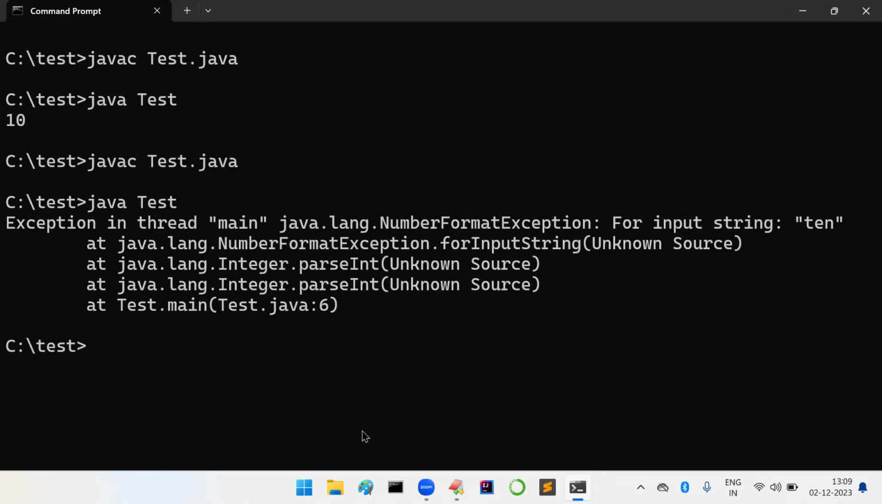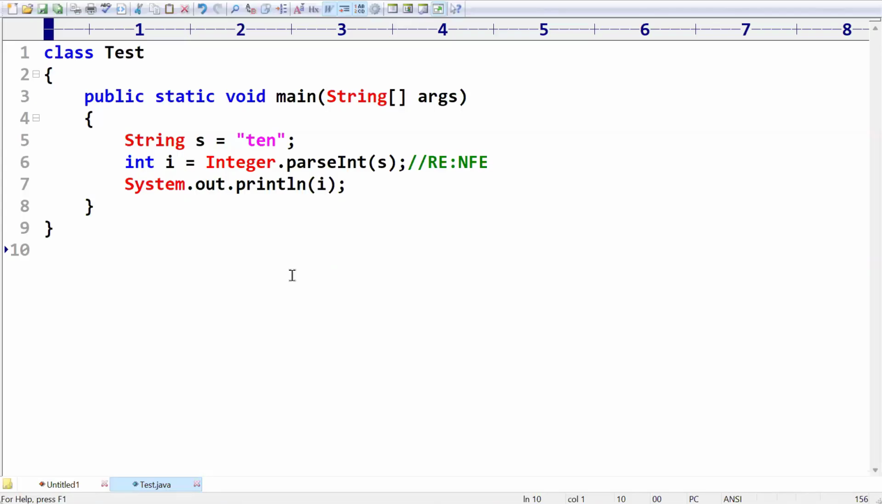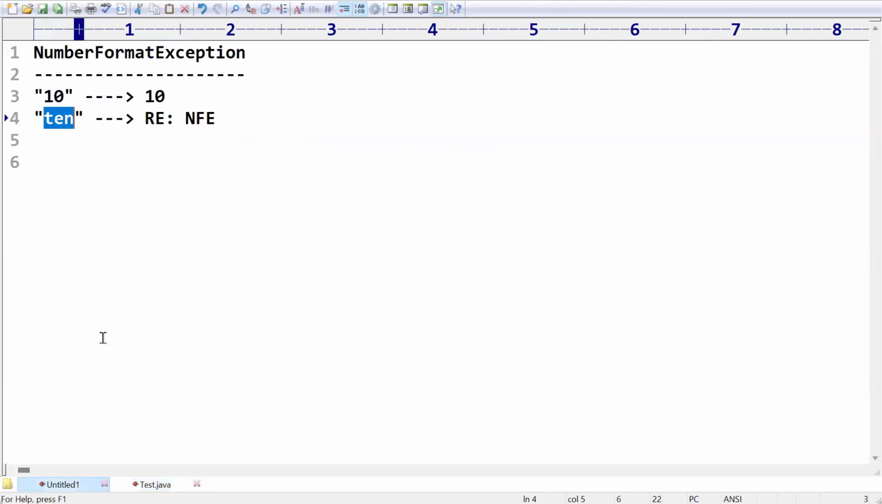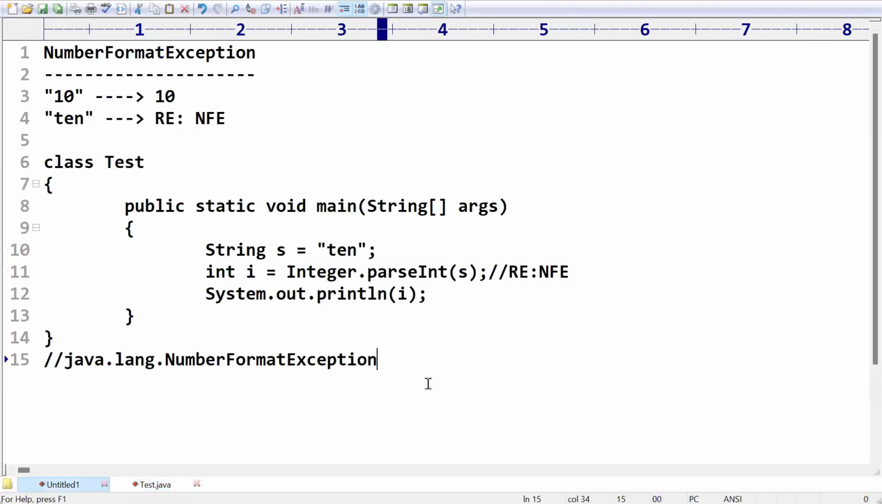This is what is meant by number format exception and when we are going to get it. I hope you people got very clear clarity about number format exception.